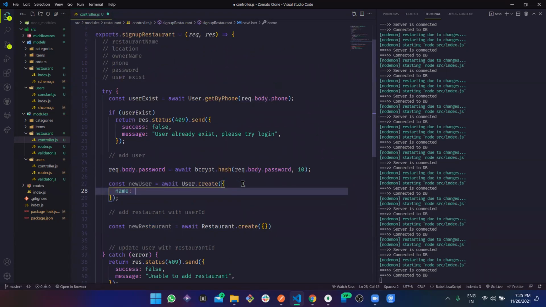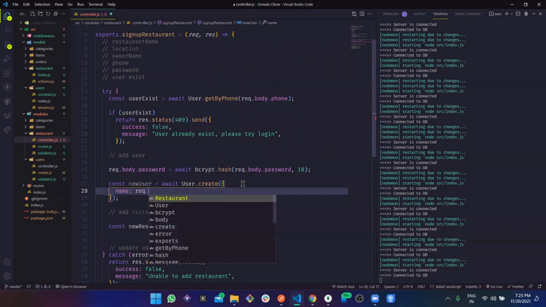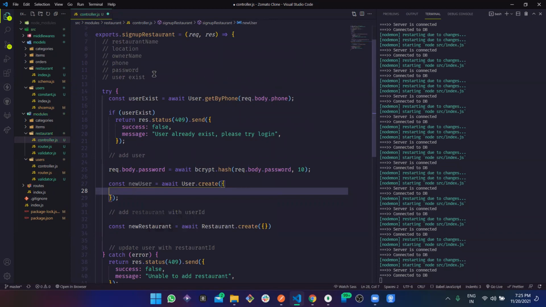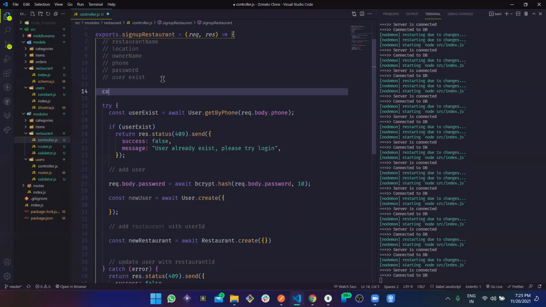We are going to send name, which is like request. Okay, firstly, let's do something. Let's destructure all this data. Const all this data from request.body.